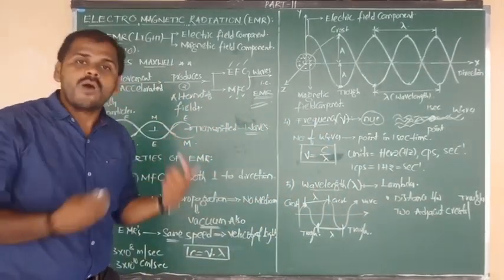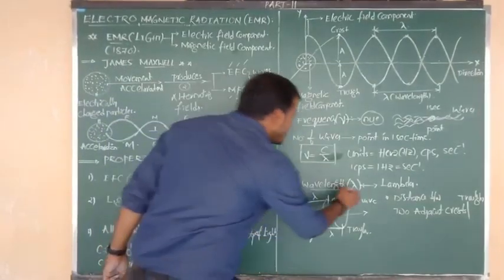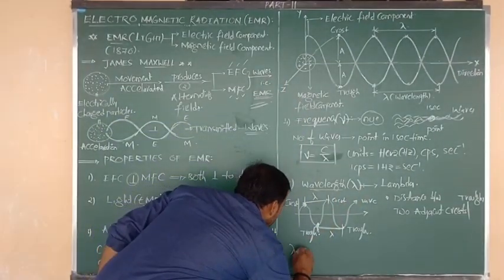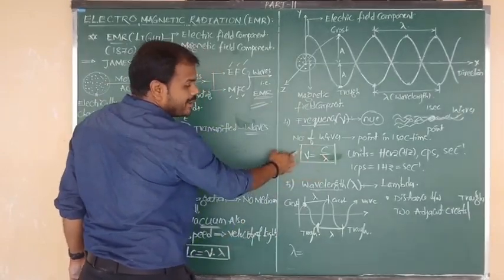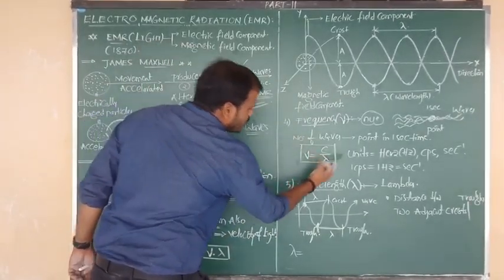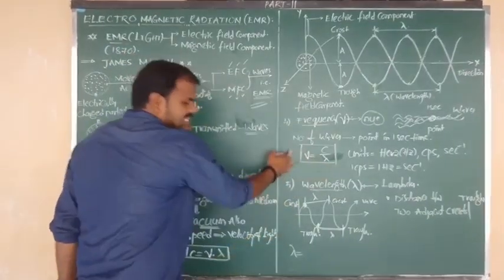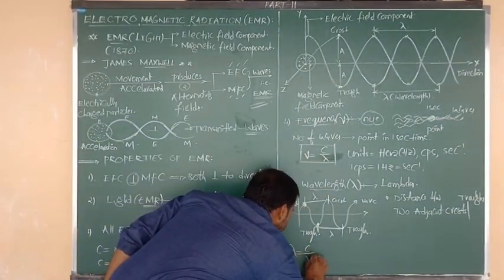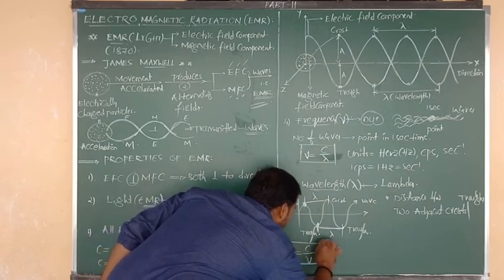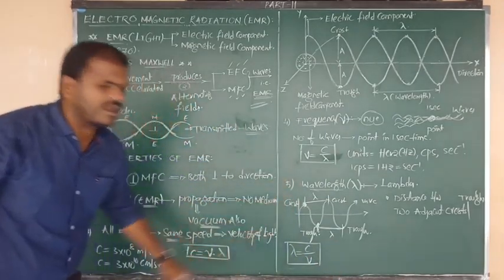What is the formula of wavelength? Wavelength can be calculated by using the formula lambda is equal to C by nu. Lambda is equal to C by nu. This is your final formula to calculate wavelength.